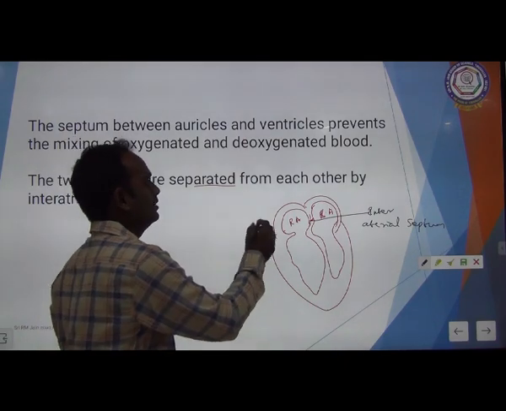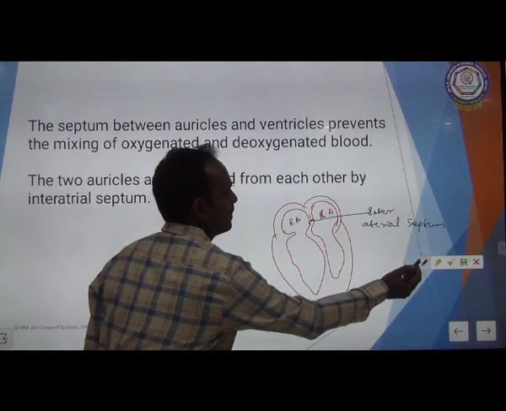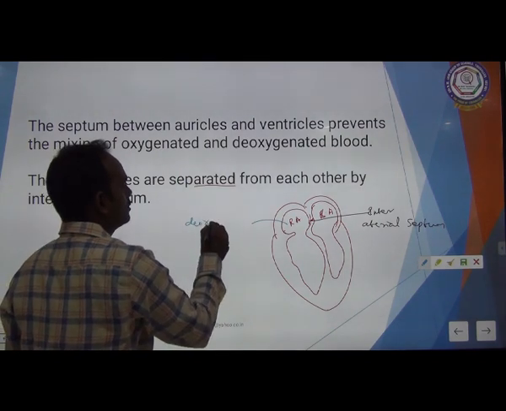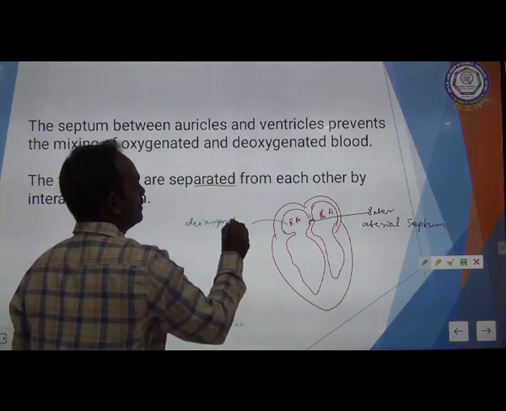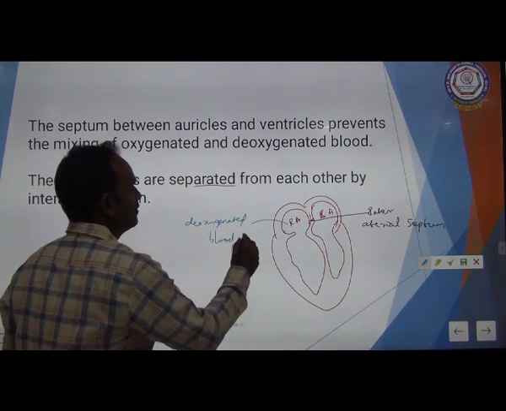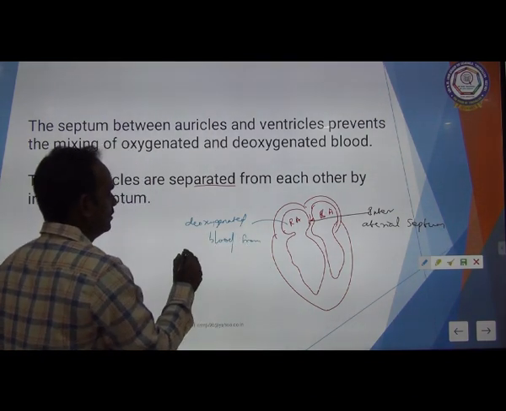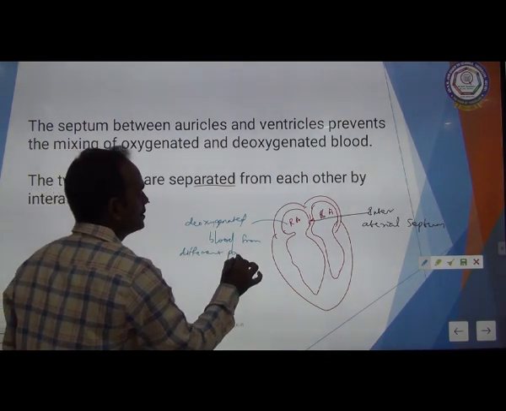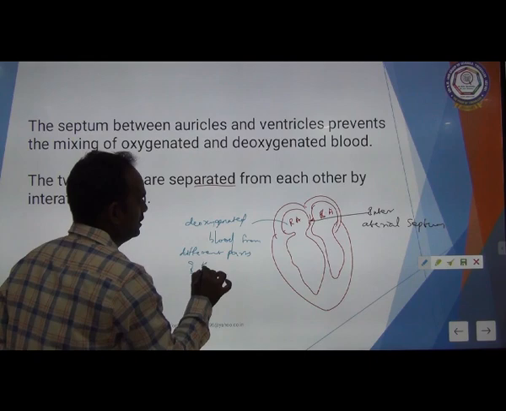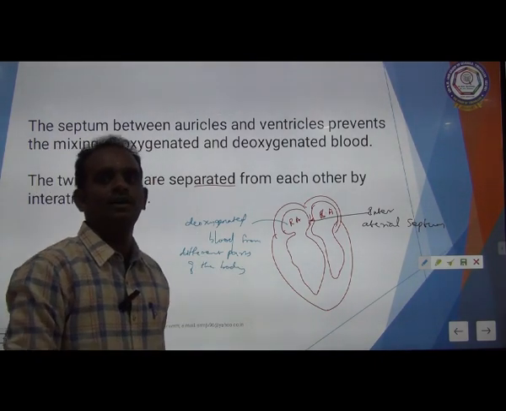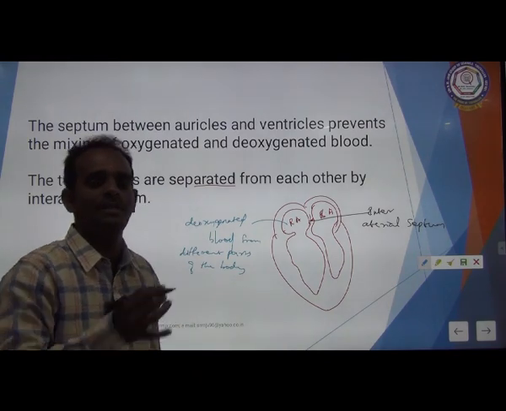The right side of the auricle always receives deoxygenated blood from different parts of the body. So the right side of the heart always receives deoxygenated blood.